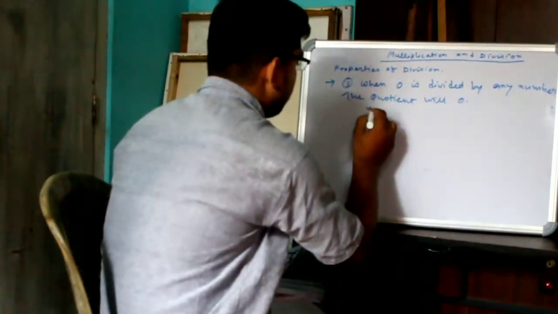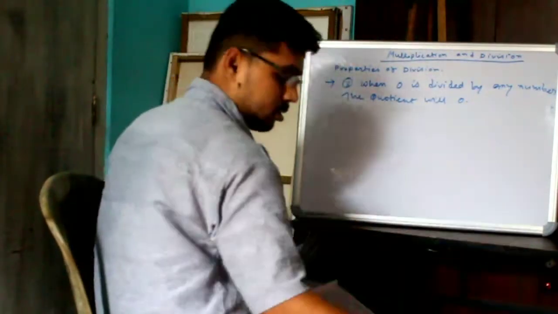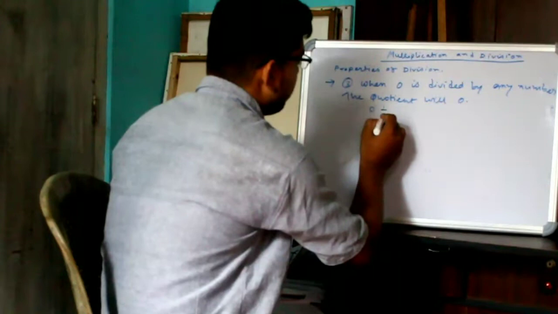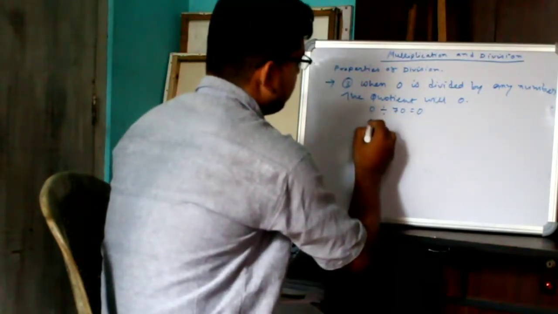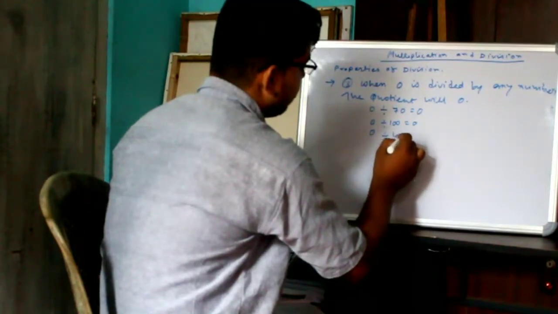So not 70 divided by 70, 0 divided by 70 equal to 0. 0 divided by 100 equal to 0, 0 divided by 40 equal to 0.